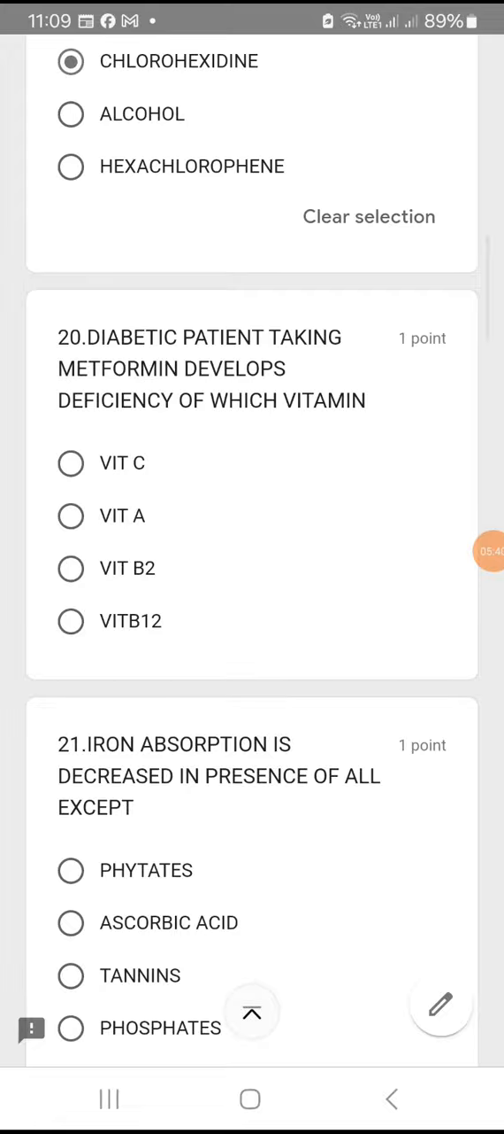Okay, chlorhexidine. Diabetic patient taking metformin develops deficiency of which vitamin? Most of the times diabetic patients are given metformin as the first line drug. So along with it, doctor will prescribe which vitamin?